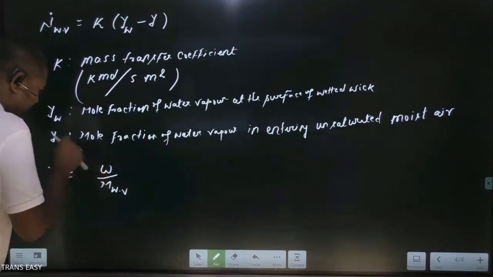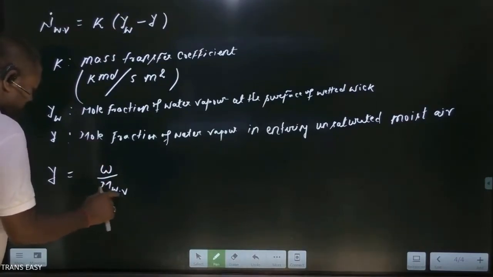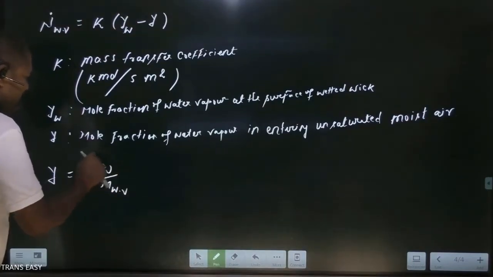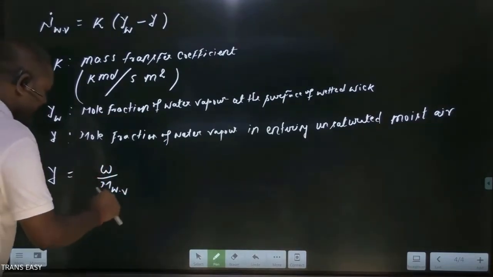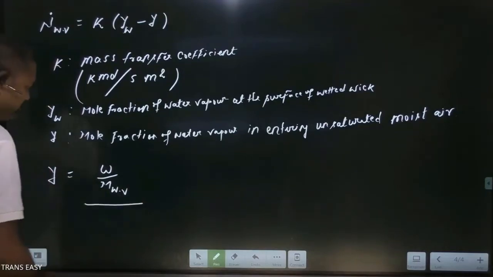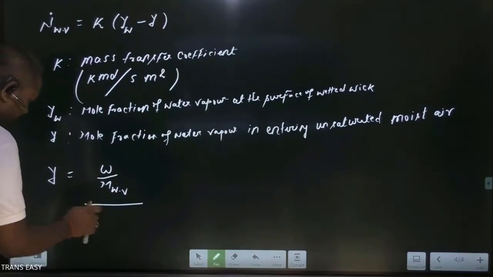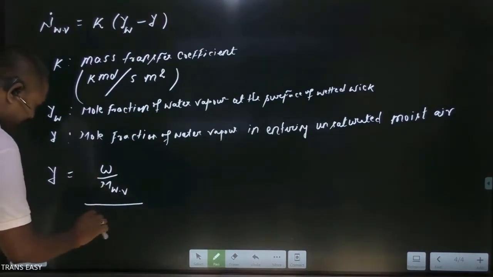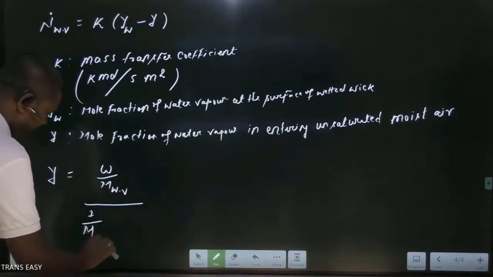Omega kg water vapor is available, and if we divide the kg of water vapor by its molecular weight, this is the number of k mole of water vapor. This is the mole of water vapor, and friends, the total mole of mixture is, we are taking 1 kg dry air, so 1 kg dry air divided by molecular weight of dry air.